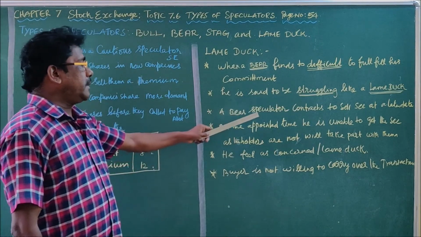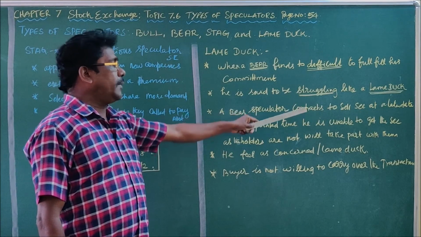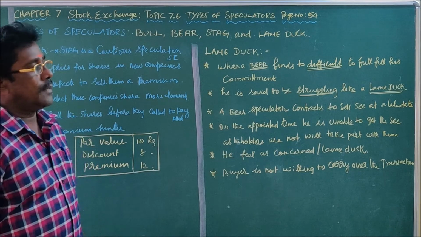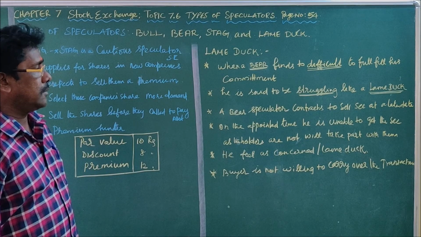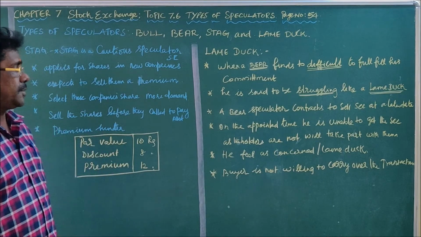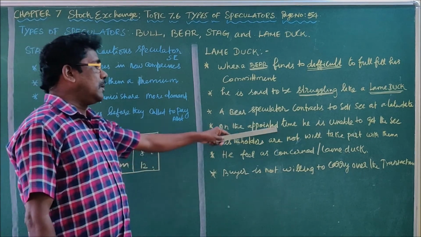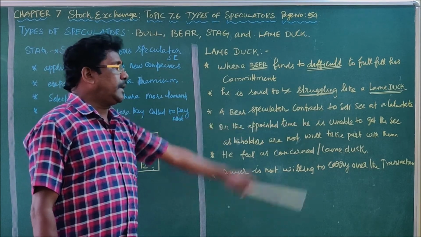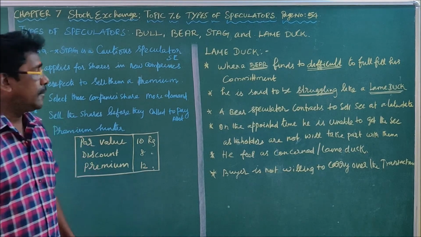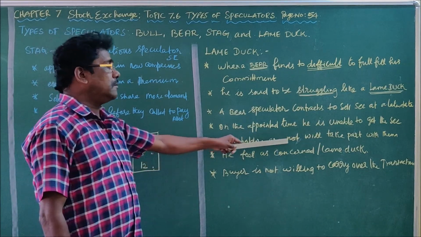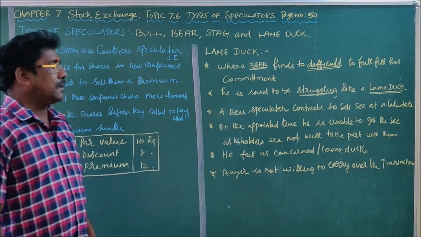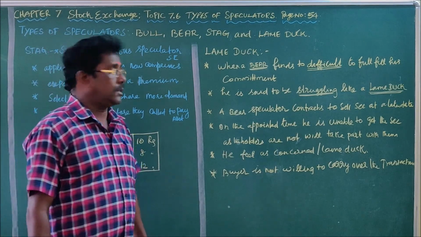A bear speculator makes a contract to sell securities at a later date. So a lame duck is a speculator who contracts to sell the securities at a future date. At the appointed date, he is unable to get the securities, as the holders are not willing to part with them.